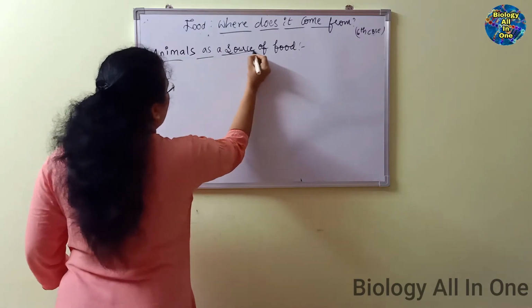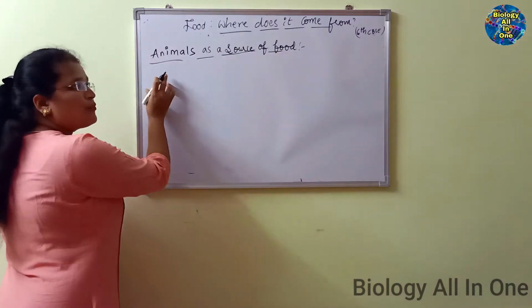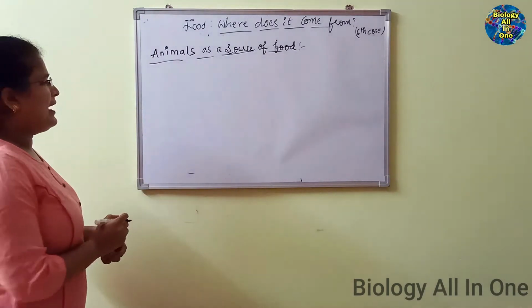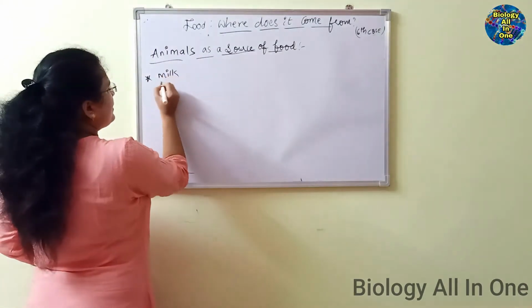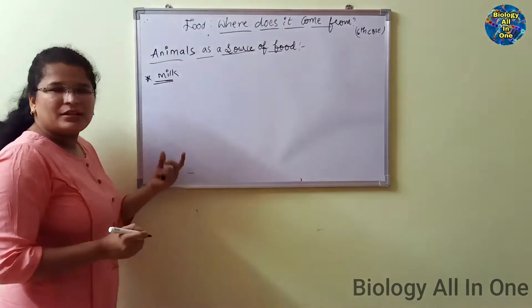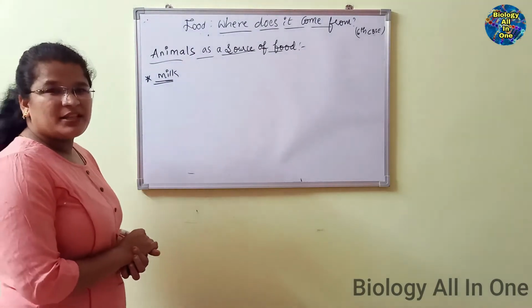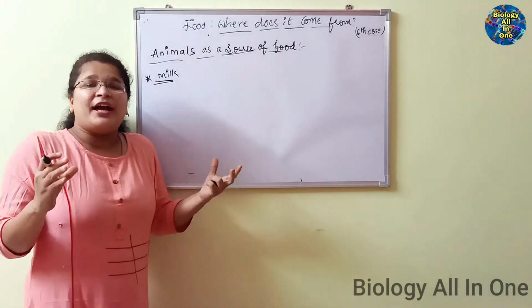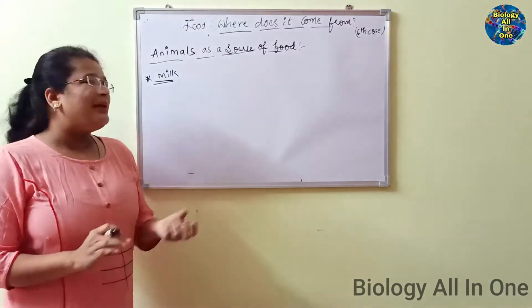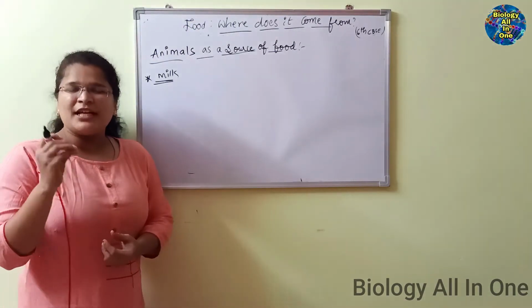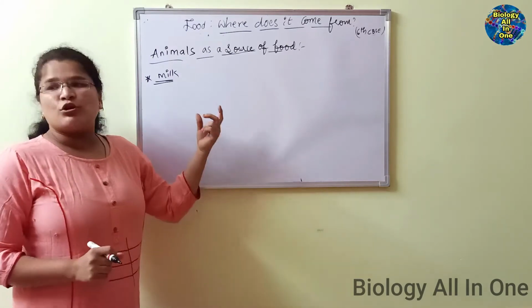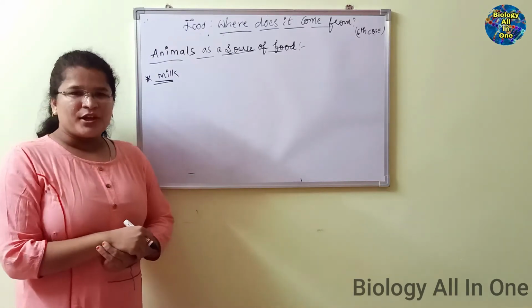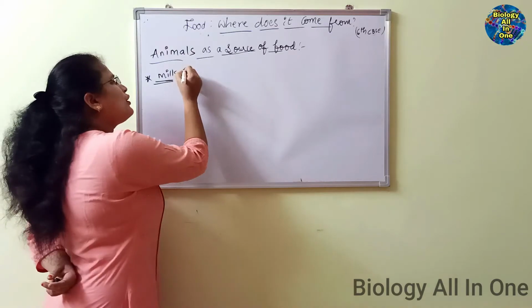Right. We are obtaining food from animals in a very clear manner. The first one is milk. We are obtaining milk from the animals, right? Every day we are having milk. Milk is a protein-rich food. Not only protein, it also has fats, right? The protein-rich food is milk.